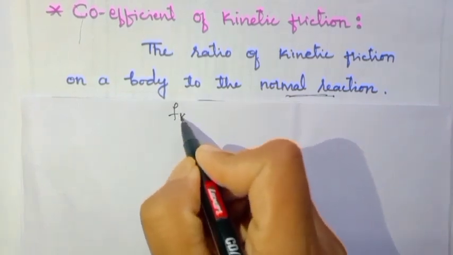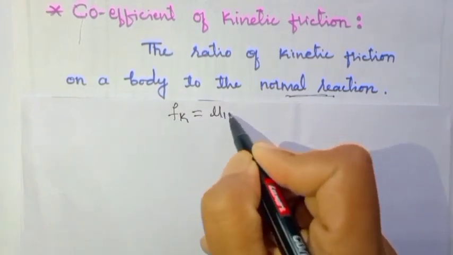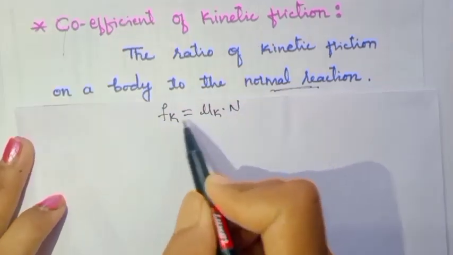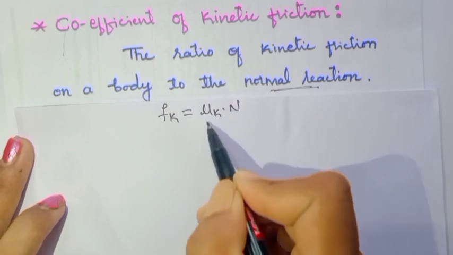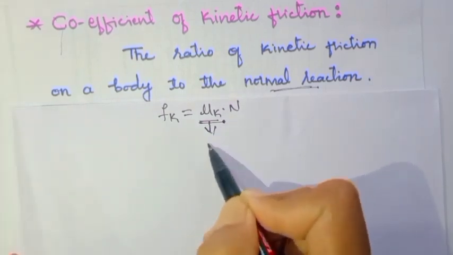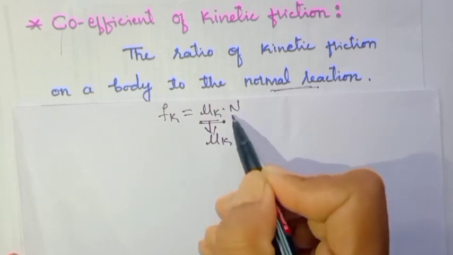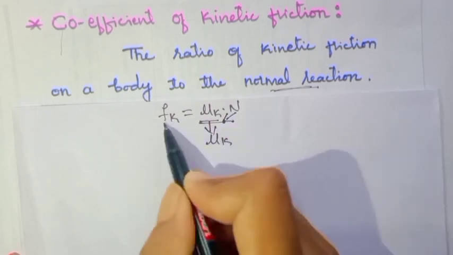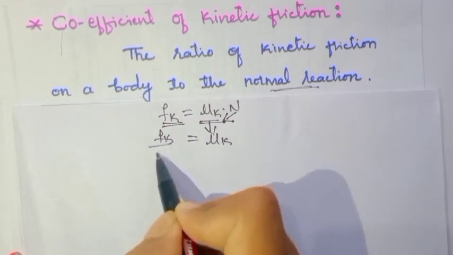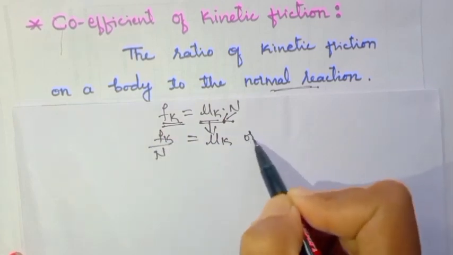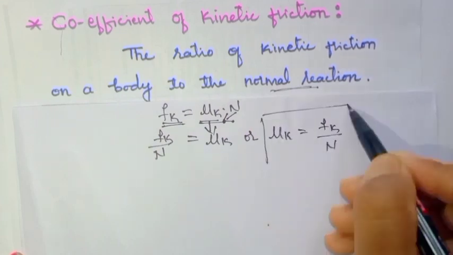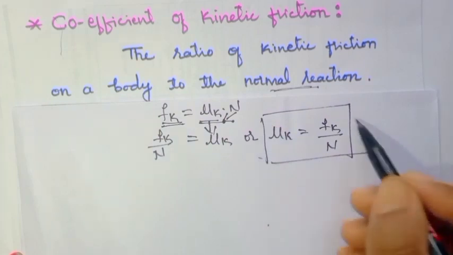Fk is equal to mu k into N. Using that, I want the definition of the coefficient of kinetic friction. So keep the coefficient of kinetic friction here itself and send the normal reaction to the denominator of Fk. Then it becomes Fk divided by N, which we can write as mu k is equal to Fk divided by N.